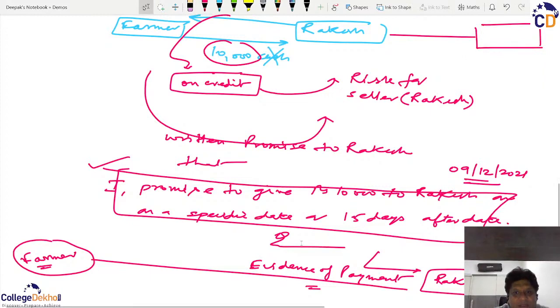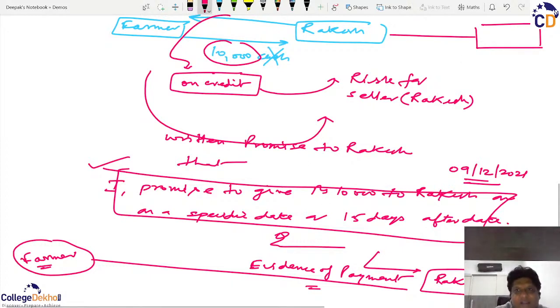So if we make this paper, or if we allow this paper, such that the farmer has to pay not just to Rakesh, so Rakesh is not important, anyone who holds this paper, the farmer will be liable to pay this amount to that person. So if we ignore Rakesh and make this paper important, and the farmer must be liable not to Rakesh but to anyone who has this paper, then this will create liquidity for Rakesh.